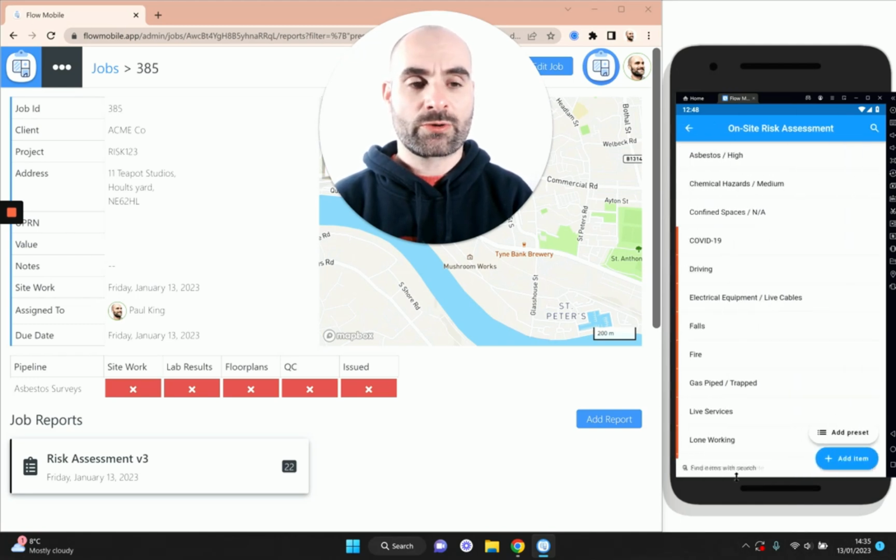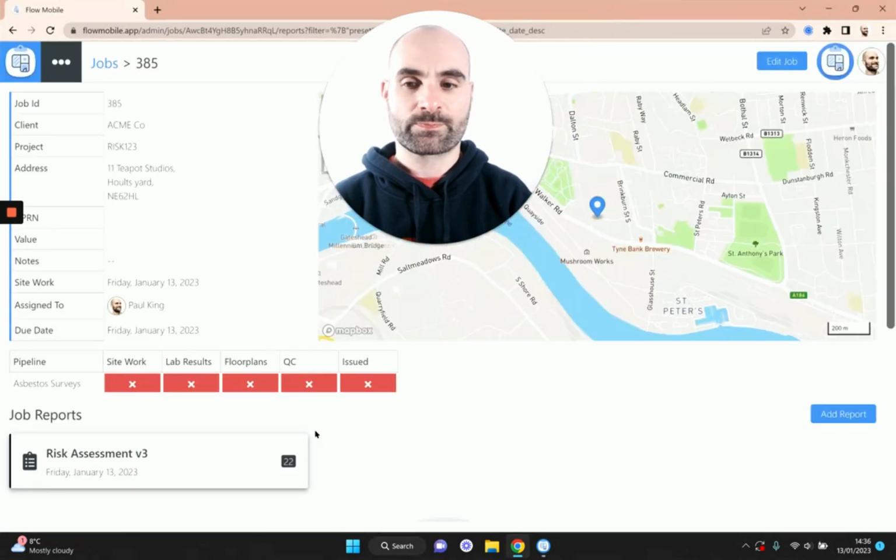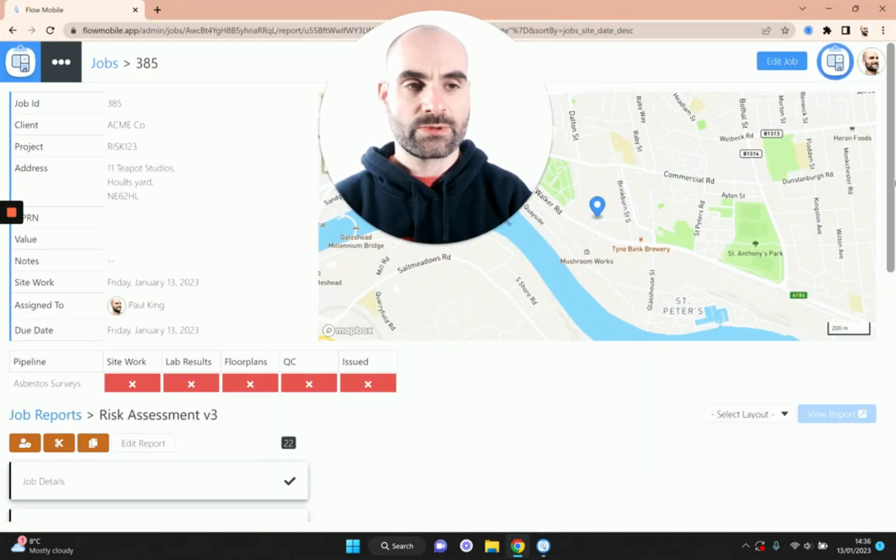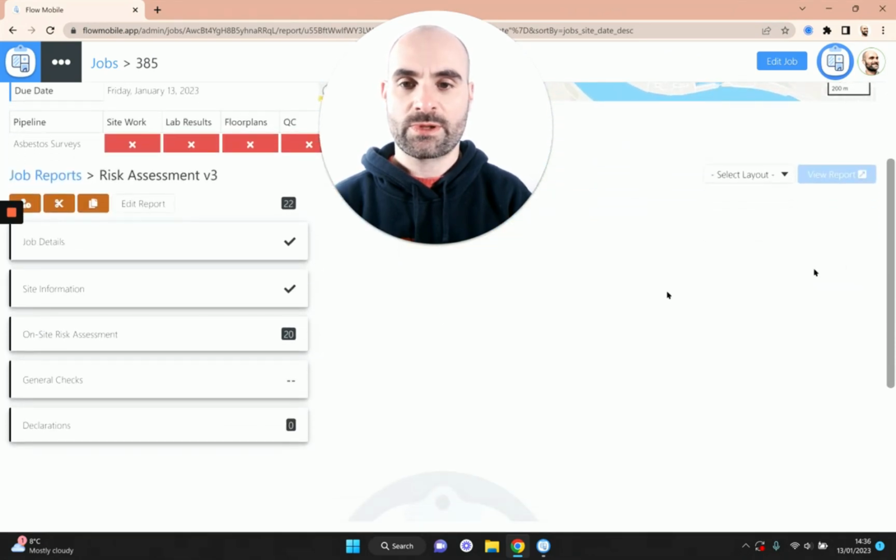Okay, so I'm not going to go through the rest of them. I'm going to switch back over to the dashboard at this point, and I'm going to take a look at the rest of the form. So let's just jump into this risk assessment report. Now, as you can see, the first two sections are complete. We've done some of these risk assessments.